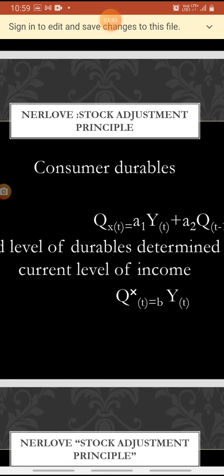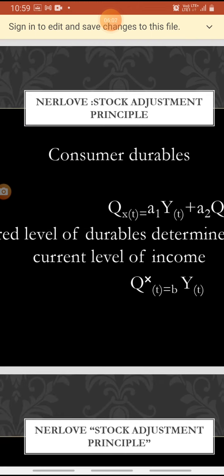Here we are going to explain the Nerlovian stock adjustment principle, that is for consumer durables. So the equation we can represent as Qxt is equal to A1 Yt plus A2 Qt minus 1.